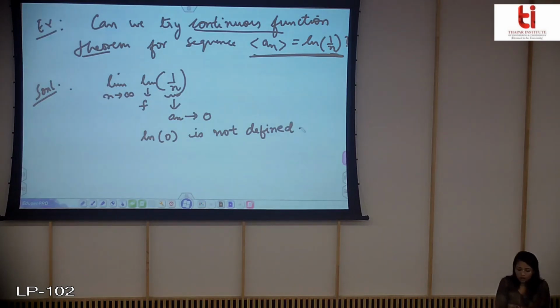So we cannot apply the continuous function theorem to find the limit of this sequence.